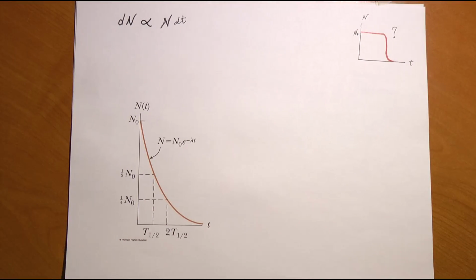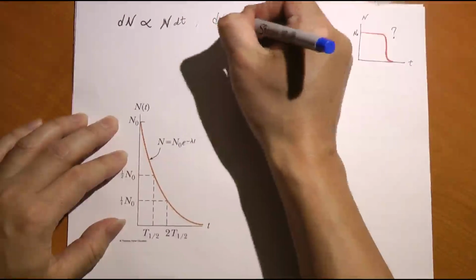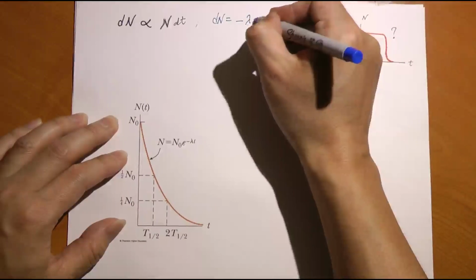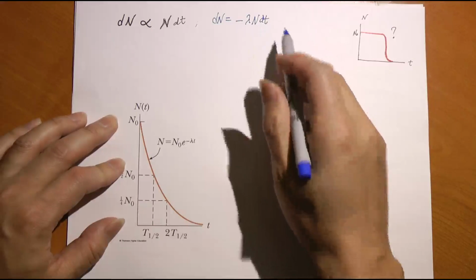But that's not an equality. To get an equality, we must add a constant to balance the two sides. dN equals a negative constant times N dt. This constant we call the decay constant lambda.